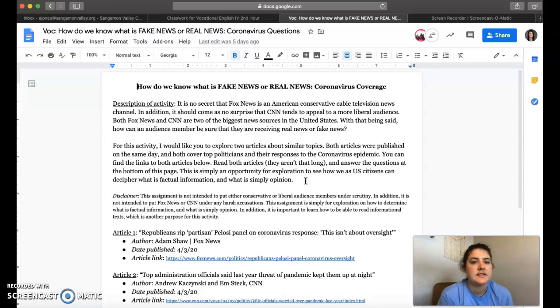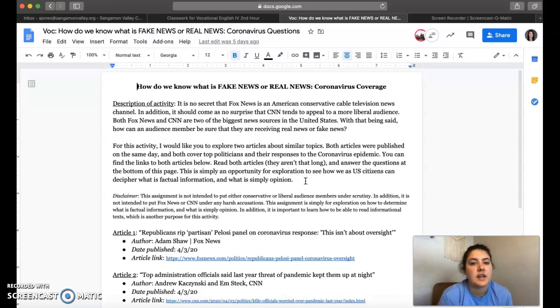So, description of activity. It is no secret that Fox News is an American conservative cable television news channel. In addition, it should come as no surprise that CNN tends to appeal to a more liberal audience. Both Fox News and CNN are two of the biggest news sources in the United States. With that being said, how can an audience member be sure they are receiving real news or fake news?